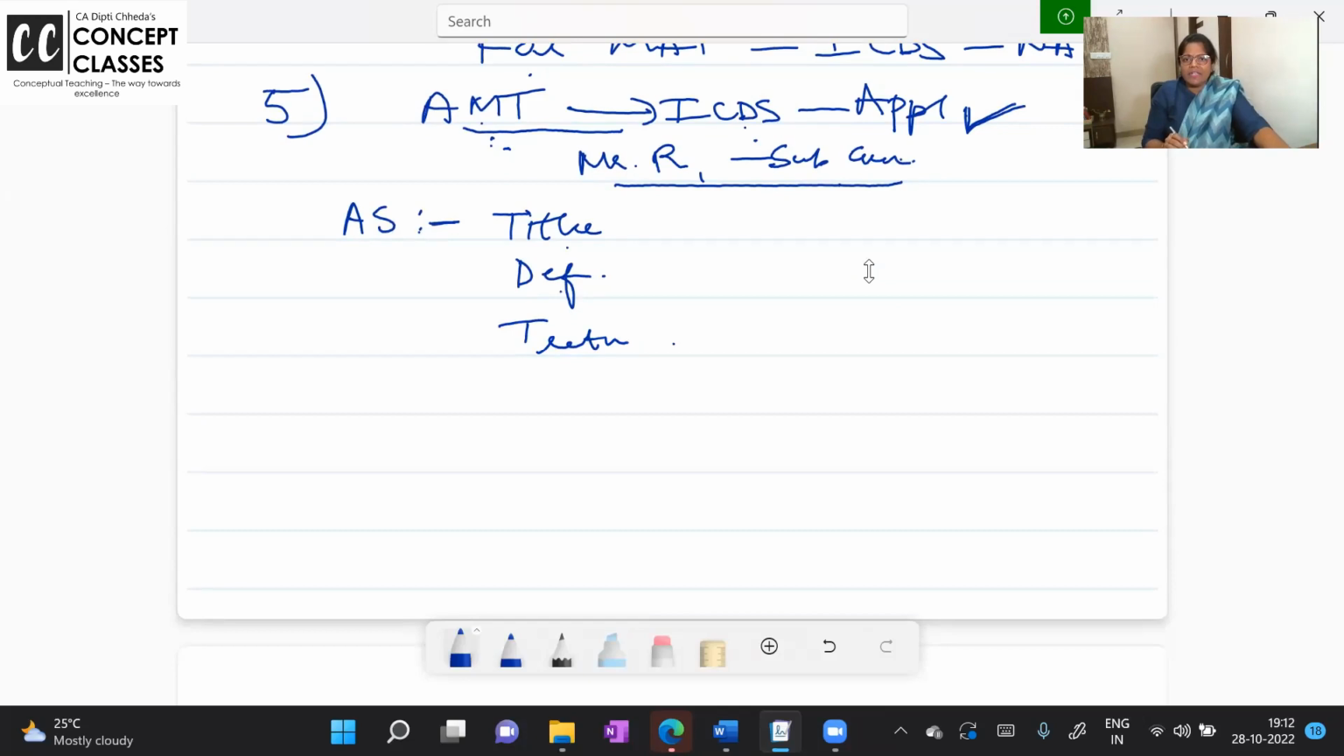Title, definition, treatment. Then what? Last is disclosure. Accounting standards, what are you following? Are you following the SLM method or WDV? How are you valuing your closing stock? Oh, yours is a construction business. How much percentage is completed? What about the escalation clause income?